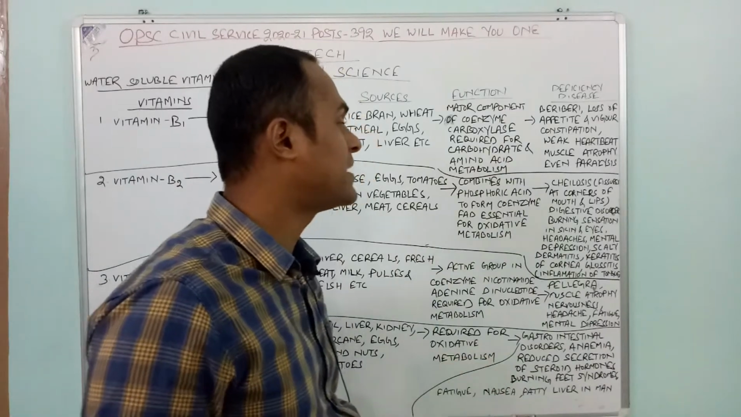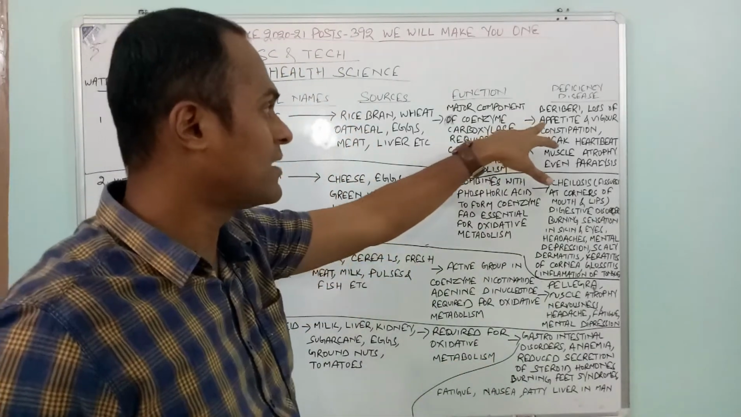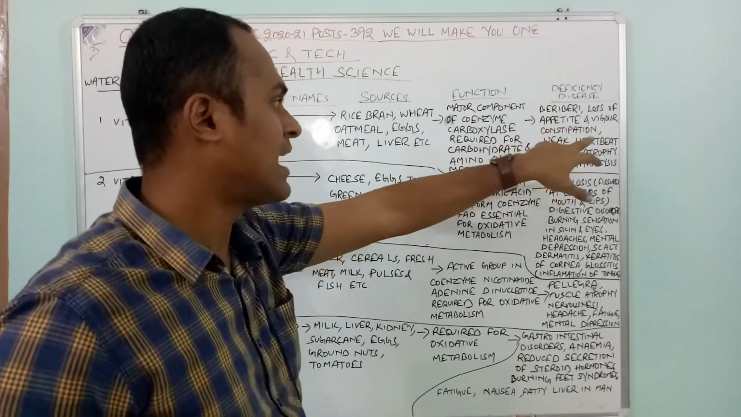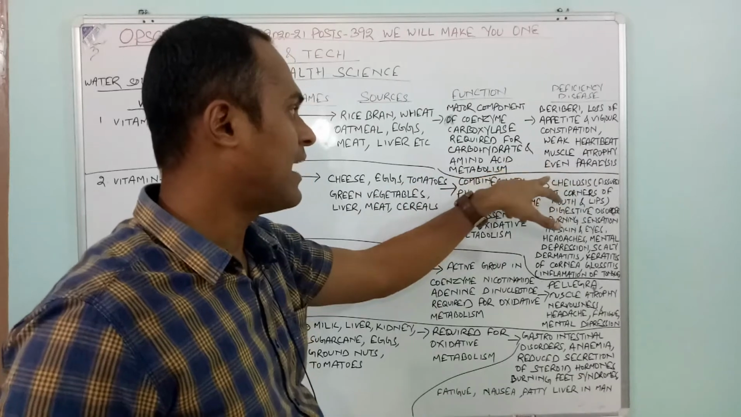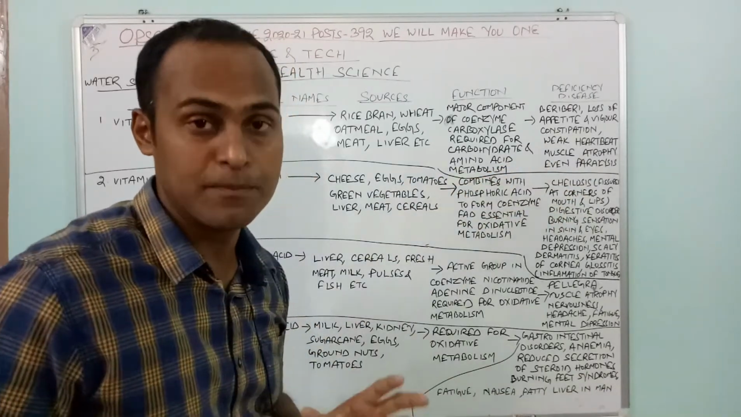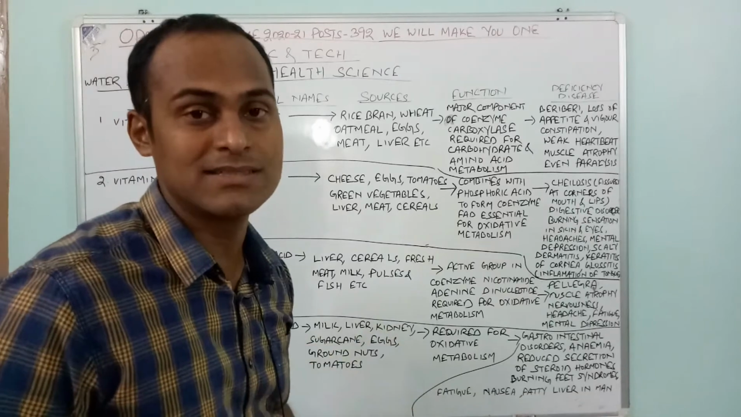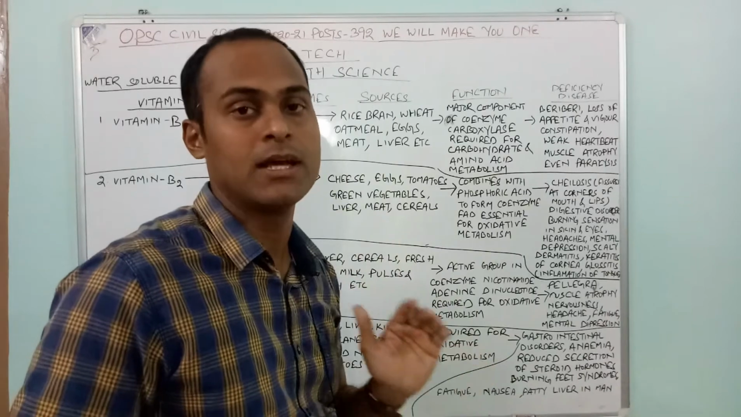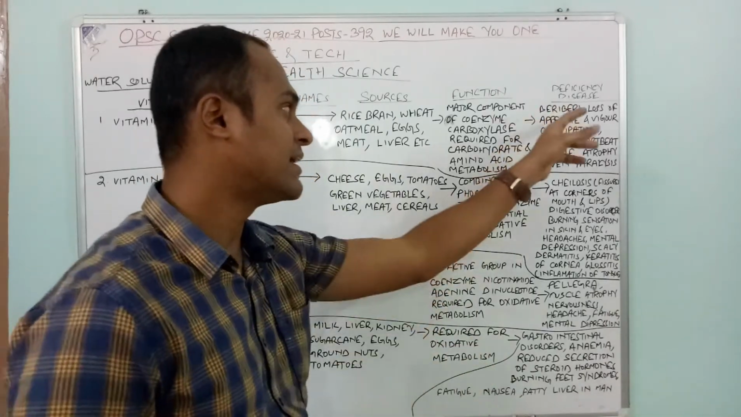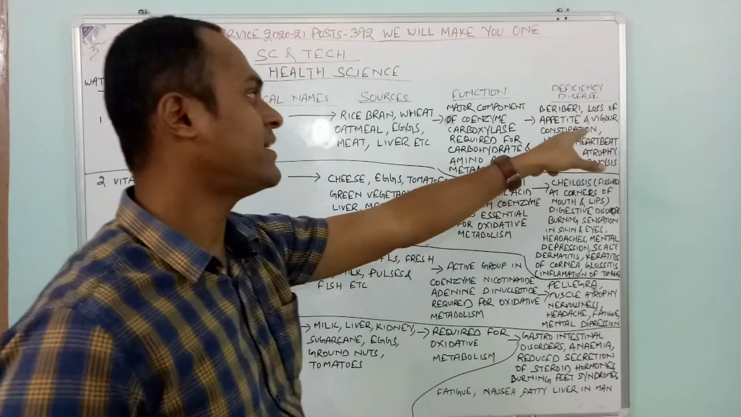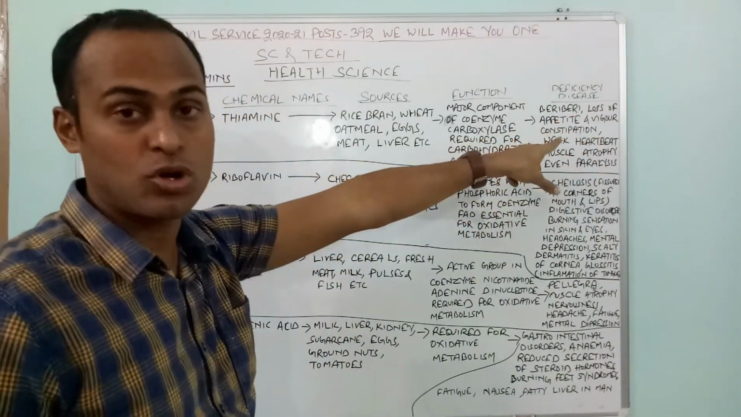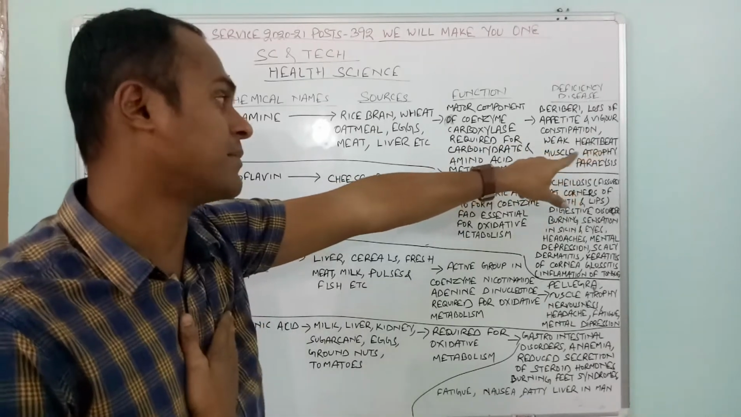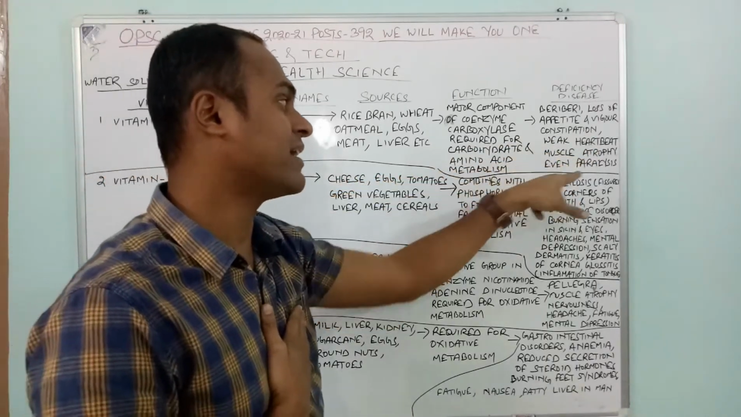Then the deficiency of vitamin B1 will cause beriberi, loss of appetite and vigor, constipation, weak heartbeat, muscle atrophy, and even paralysis. Very important. What are the diseases caused if there is a deficiency of vitamin B1 in the human body? It is beriberi, then loss of appetite and vigor, constipation, weak heartbeat, muscle atrophy and even paralysis.